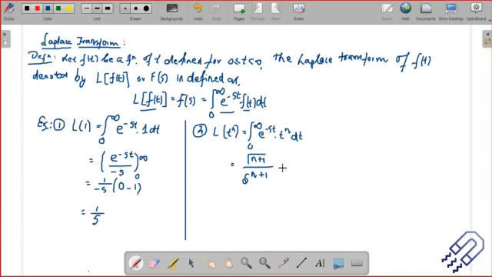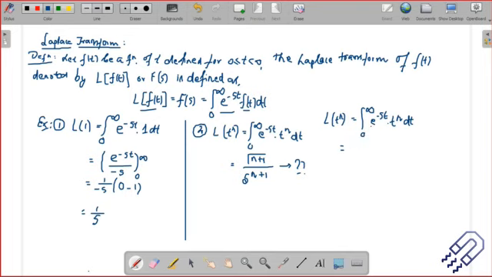Okay, so let's just derive this, how we are actually going to get this. So maybe I can just take it up. If you take the Laplace transform of t to the power n, you can simply write it down as the integral from 0 to infinity of e to the power minus st into t to the power n dt. Then just take it to be this, and then you can just integrate it.